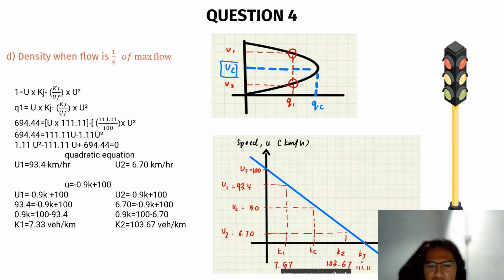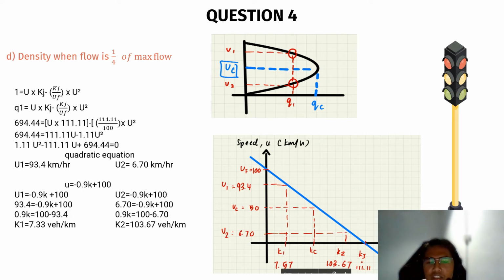We get UF equal to 100 like we calculated, and then Kj, which is 111.11, and for the UC that we calculated, which is UF divided by 2, we get 50. We will draw UC at the half of the graph, and then we extend it until it touches the line, and then we will get the KC.